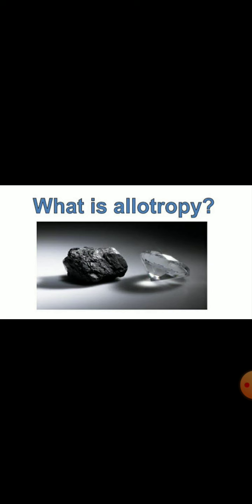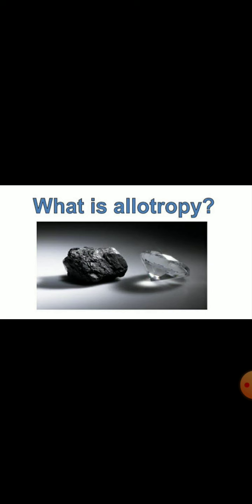In our previous session, we learned the covalent bond, that is, bonding in carbon. Let us see what is allotropy. Allotropy is the property of some chemical elements to exist in one or more different forms.